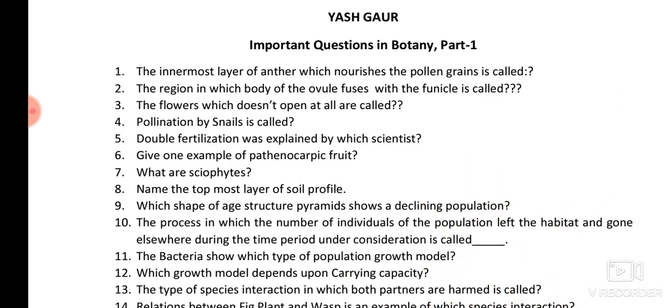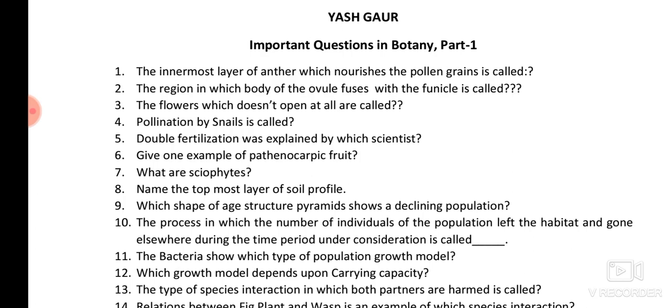Which of the age structure pyramids shows a declining population? We all know that the age structure pyramids are of three types. The pyramid with a broad base indicates an increasing population, like India. The bell shape shows a stable population, in which the pre-reproductive and reproductive groups are generally the same as the post-reproductive ones.